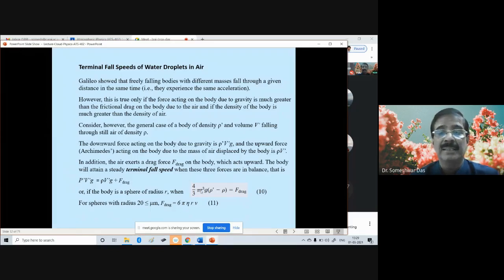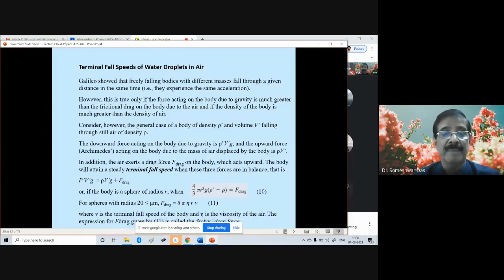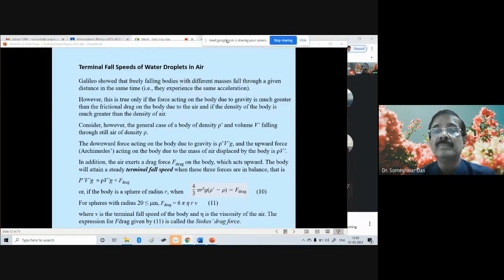The drag force is approximated in this way for smaller droplets whose size is less than or equal to 20 microns, where V is the terminal velocity of the raindrop, eta is the viscosity of the air, and r is the radius of the water droplet.